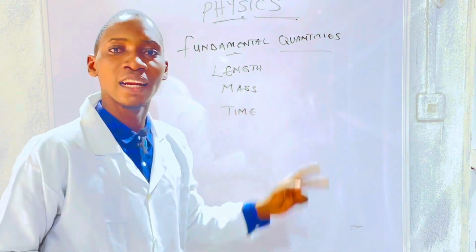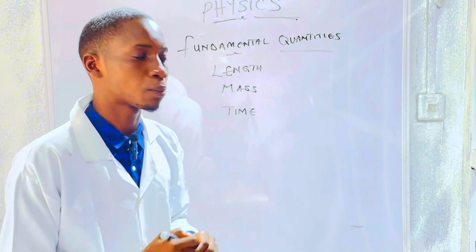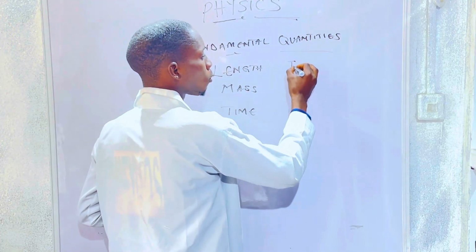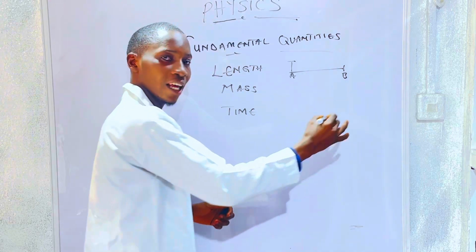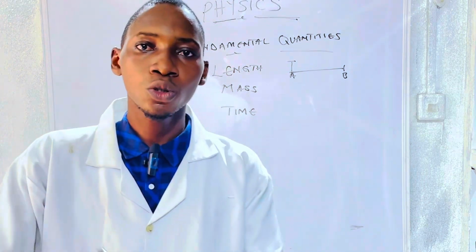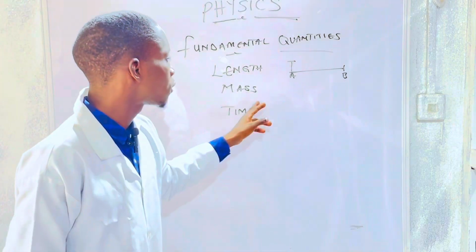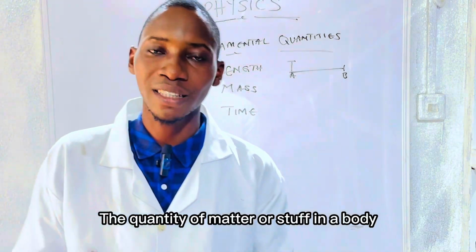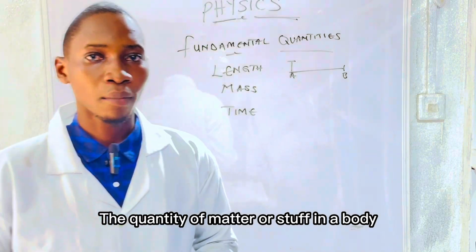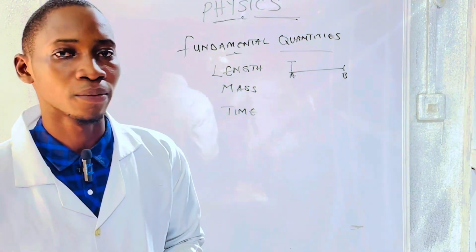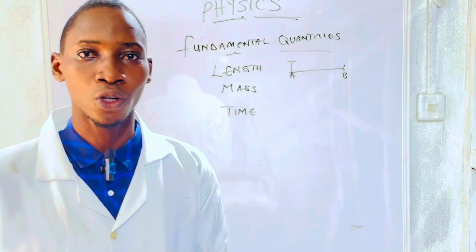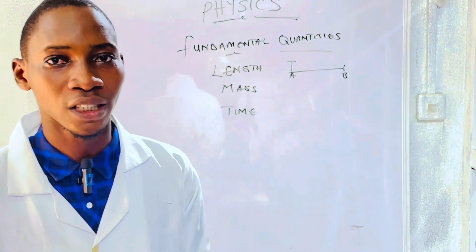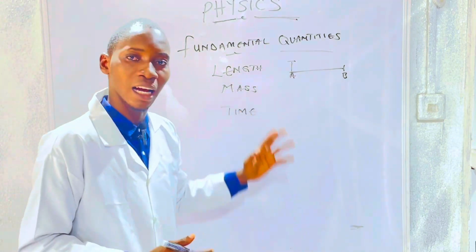What is length? Length is the interval between 2 points in space. From point A, the distance between point A and point B is length. Also, we can define mass as the quantity of matter or stuff in a body. The SI unit for length is meter. We have other units like centimeter, millimeter, inches, and so on. Next class we will talk about how to convert units. Today we are dealing with fundamental quantities and their units.